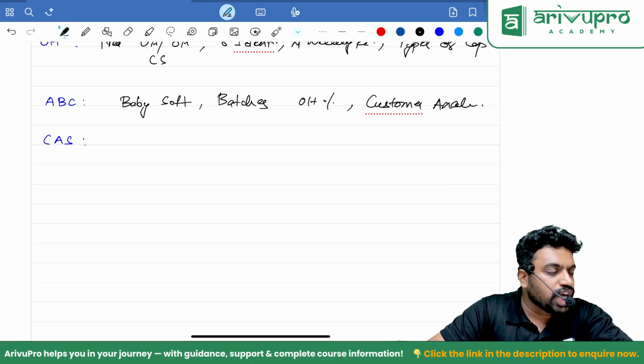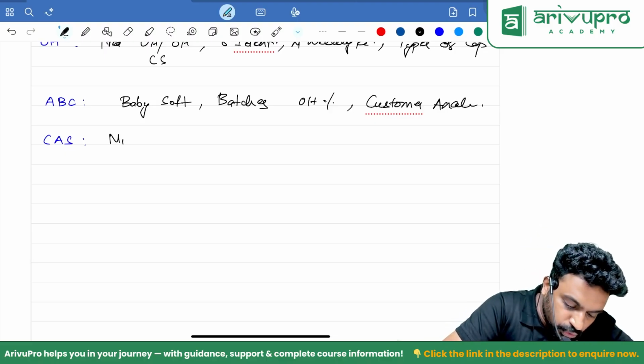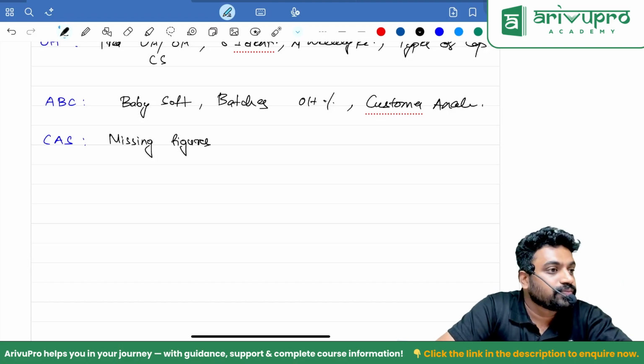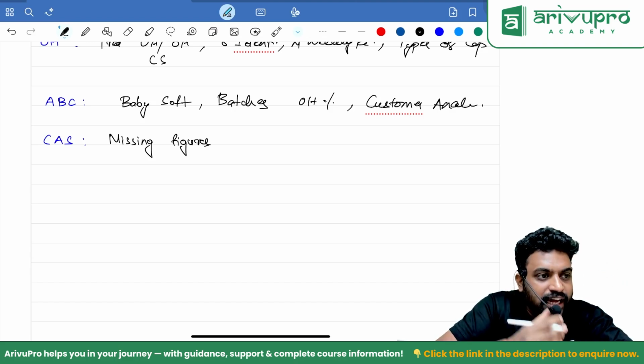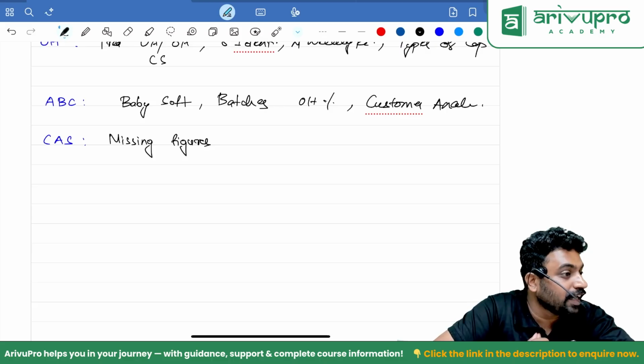One more in cost accounting system, basically missing figures. 2 questions are there. Due to fire, books will go. Then we'll find out number of purchases, purchase cost and all using vendor account, all those stuff.